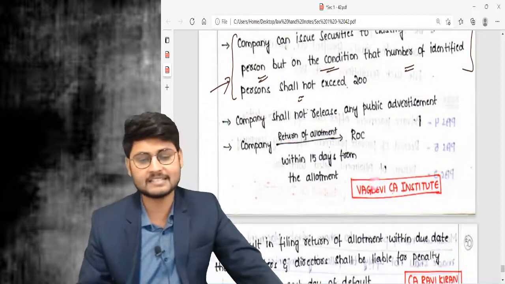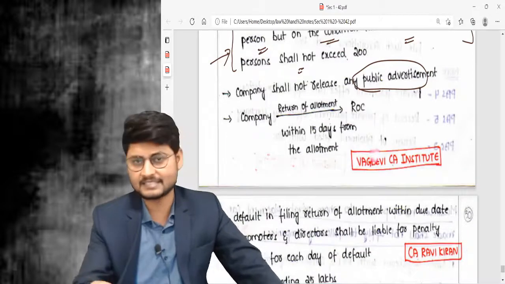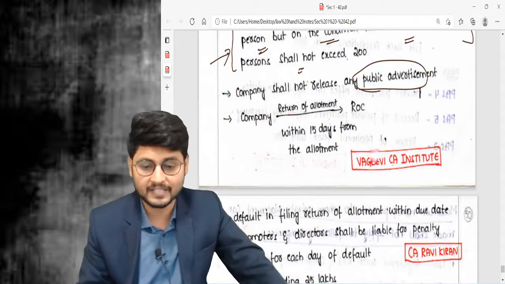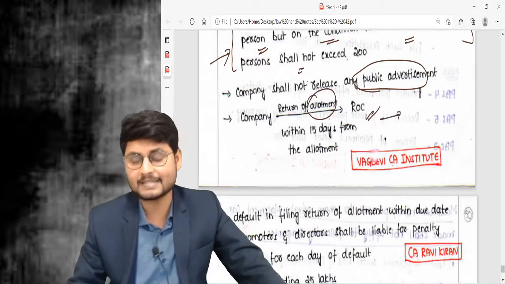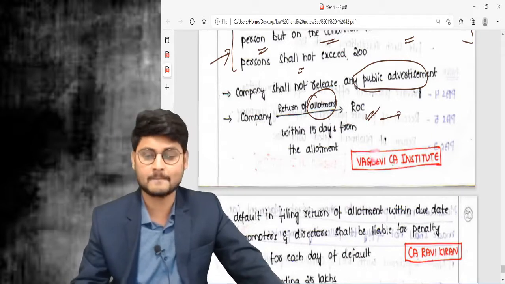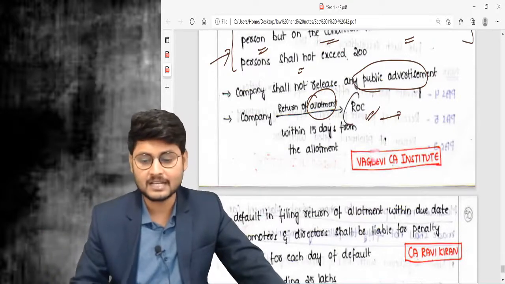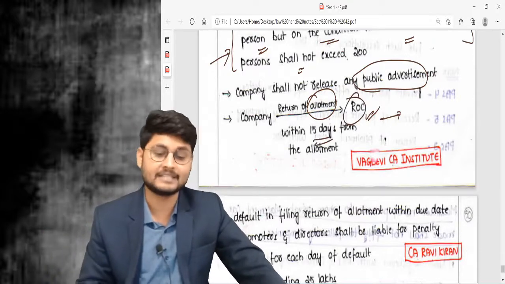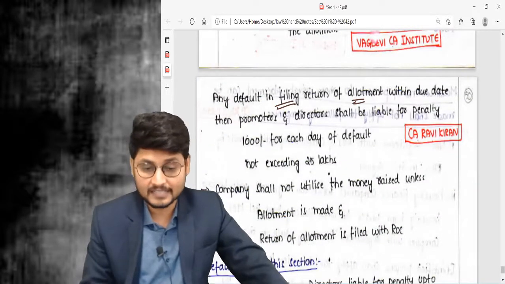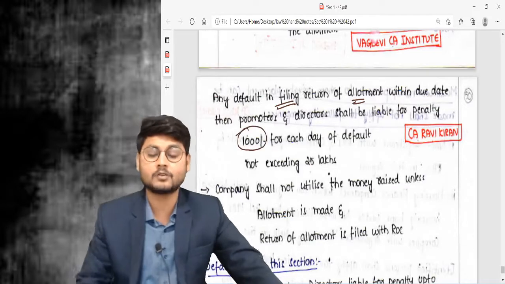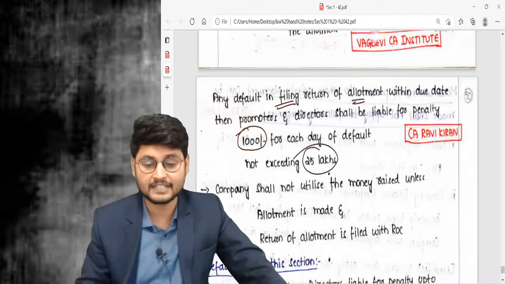Company shall not release any public advertisement because it is not a prospectus. After allotment, which needs to be made within 60 days, the company needs to file a return of allotment with ROC, stating the names and addresses of the allottees, how many shares they have been allotted, every detail, within 15 days of allotment. Next point. If there is any default in filing the return of allotment, the penalty on promoters and directors would be 1000 rupees for each day of default, not exceeding 25 lakhs.